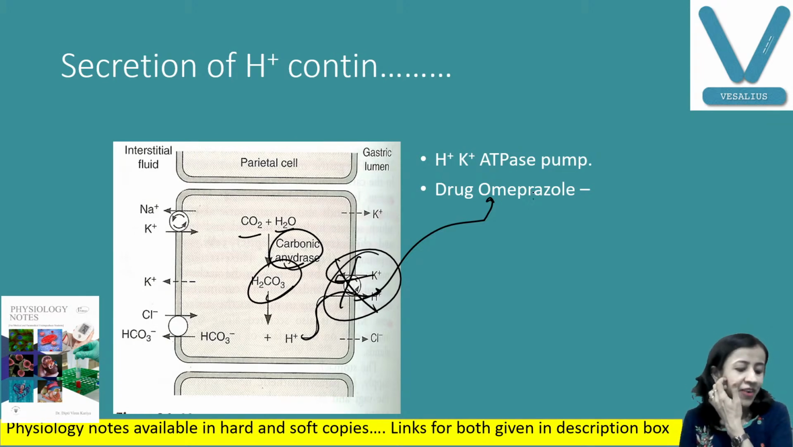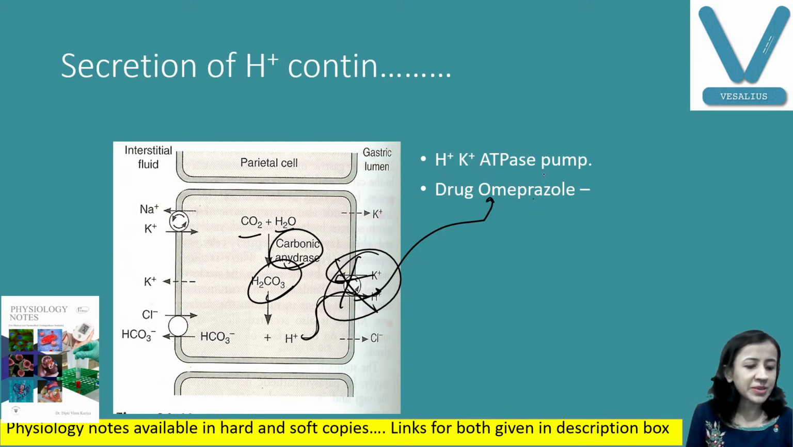Postprandial alkaline tide. We are coming to the point. Good. You have read the topic. Very good, Ali. We will be coming to the point. Fine. So this is omeprazole. This is the applied aspect.